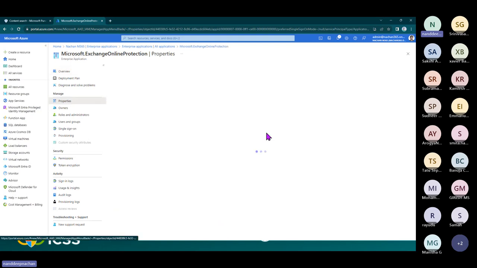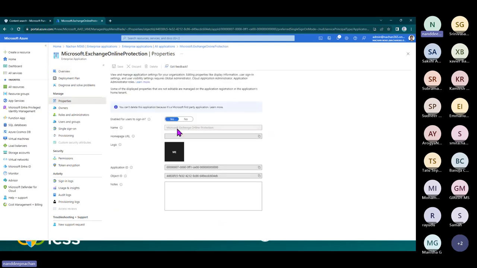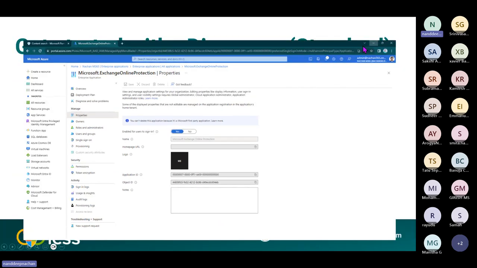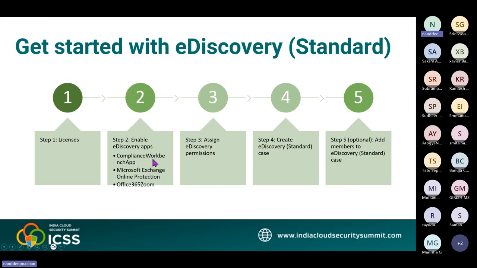If you go into the properties, you should be able to see that. We have it enabled for users to sign in, so that's okay. Similarly, we need to make sure that all three apps, which are the compliance workbench app, Microsoft Exchange Online Protection, as well as Office 365 Zoom, are enabled for our users. So that is step number two.